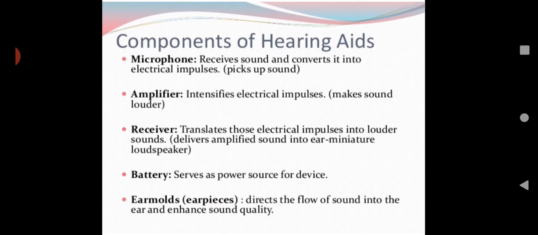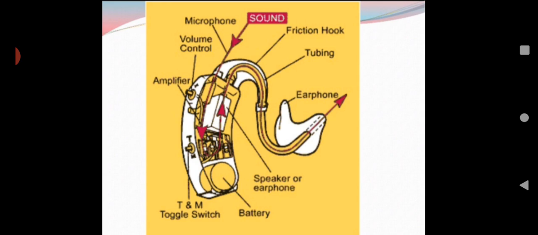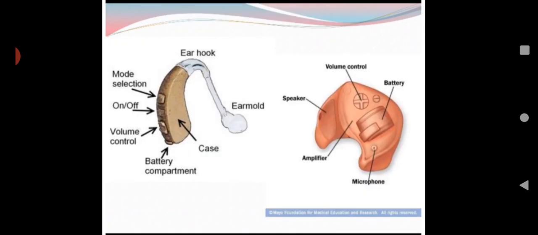Battery serves as the power source for the device, which we already know. Ear molds are earpieces that direct the flow of sound into the ear and enhance sound quality. So these are the components of a hearing aid. Here you can see the microphone and all the components specified in this picture, so you can go through this. Here also the external structures and different kinds of hearing aids are shown.